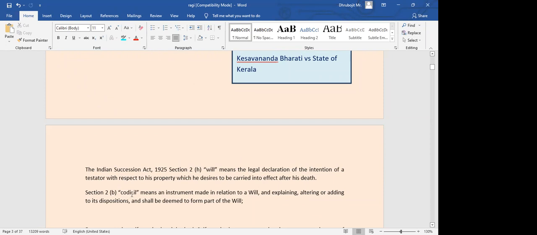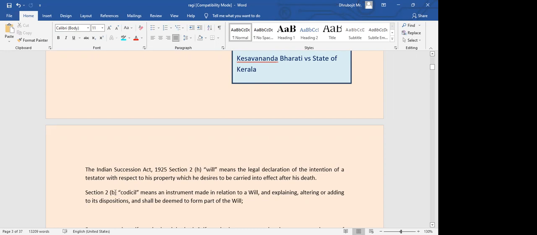And once a person has prepared a will, after that also the person may feel, no, I want to make some changes in this will. I want to make some amendments over here. For that, we have another word which is called a codicil.